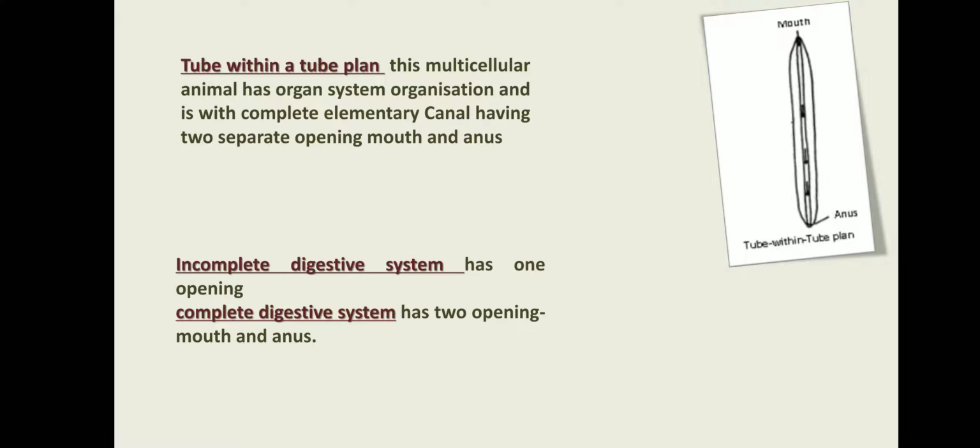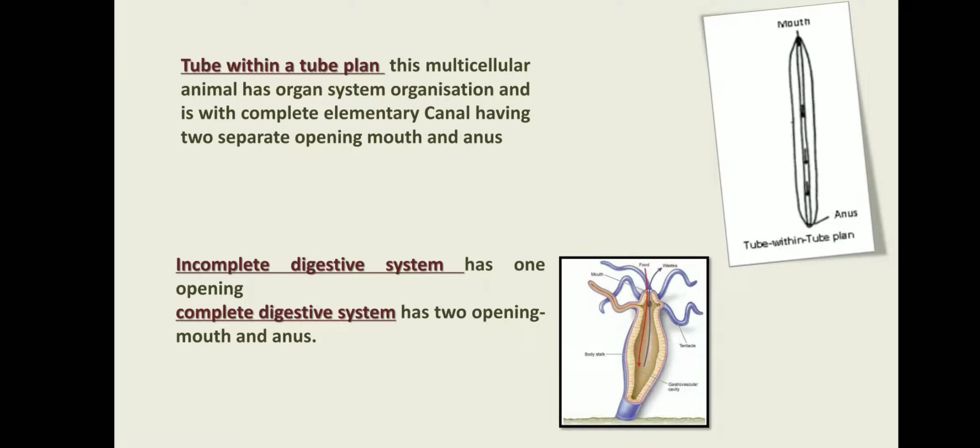Now, incomplete digestive system has one opening, as we discussed about the body plan, and complete digestive system has two openings, mouth and anus.